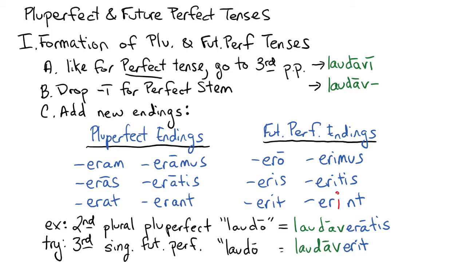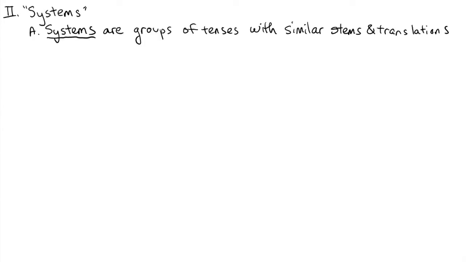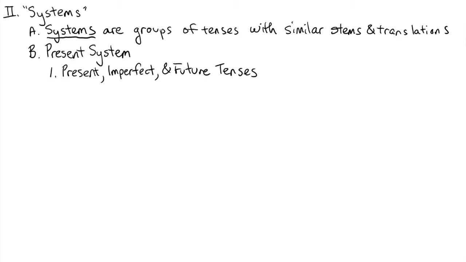Now, the next thing we're going to talk about is a new term, systems. Systems are groups of tenses with similar stems and translations. The present system, for instance, is a grouping of the present, imperfect, and future tenses. Now, up until this point, we've been pretending that we get the stem from the first principal part by dropping O. But in reality, we've actually been getting it from the second principal part by dropping -are. It's a minor distinction for now, and the old way will still work, but it will make a difference when we get to future conjugations.